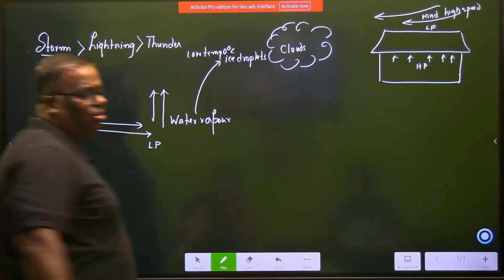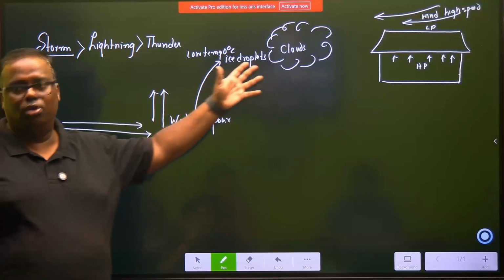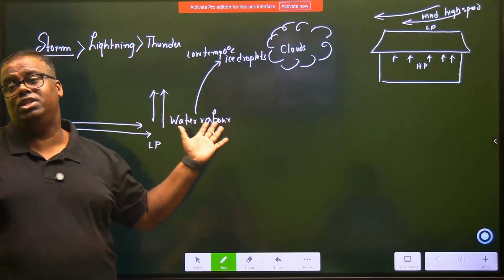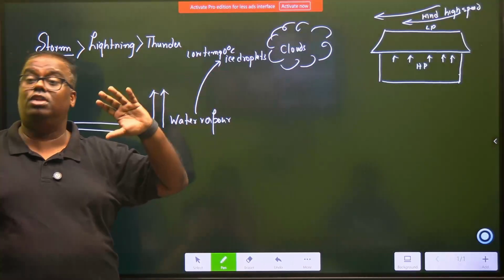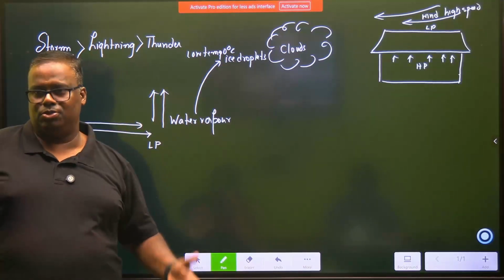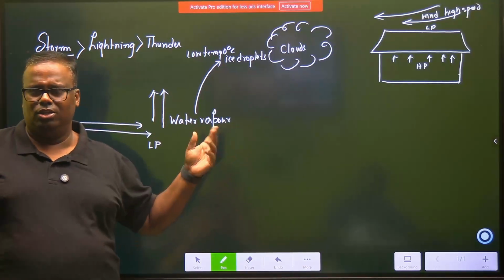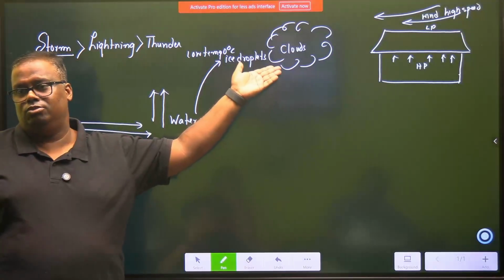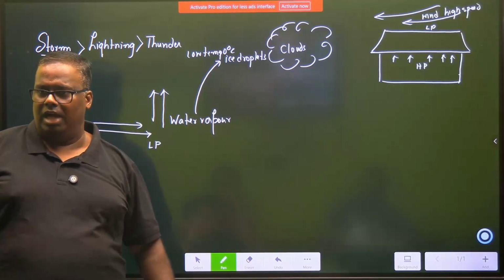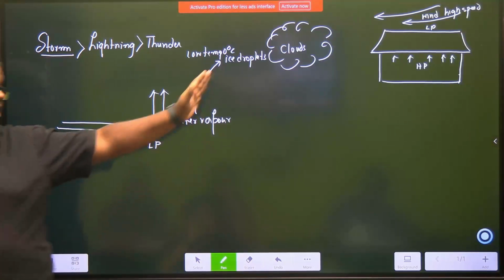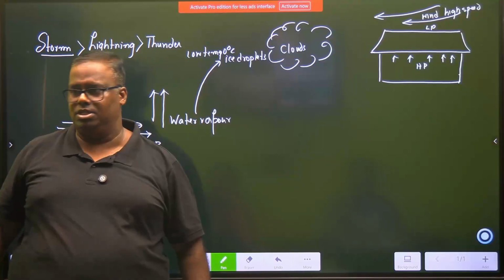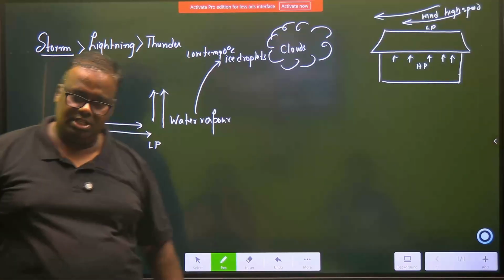So what is a cloud? A cloud is a formation of water vapor. Cloud is actually water vapor, and in what form? Very chilled water vapor. Water vapor is the gaseous form. If you start chilling it, first it will become liquid, and if you chill it more, it will be almost in the form of ice. Either it can be in the form of ice or in the form of water droplets which are at very, very low temperature. Is this much understood? Okay.